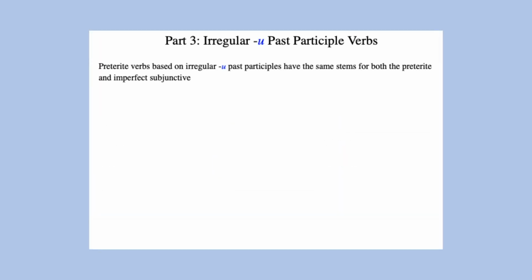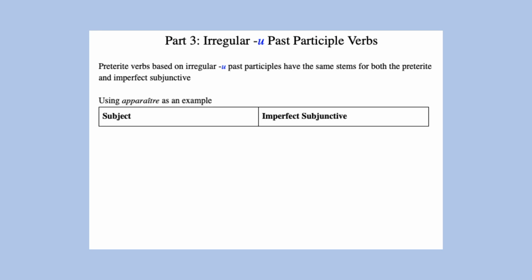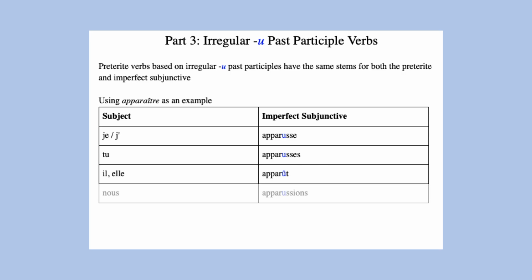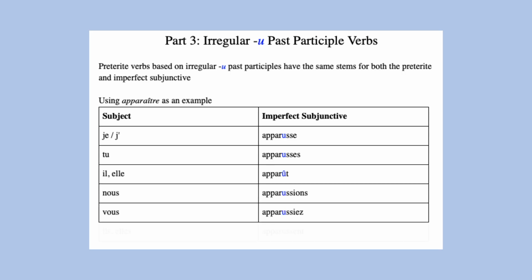Preterite verbs that are based on irregular U past participles have the same stems for both the preterite and imperfect subjunctive. So for apparaître we have apparusse, apparusses, apparût, apparussions, apparussiez, apparussent.